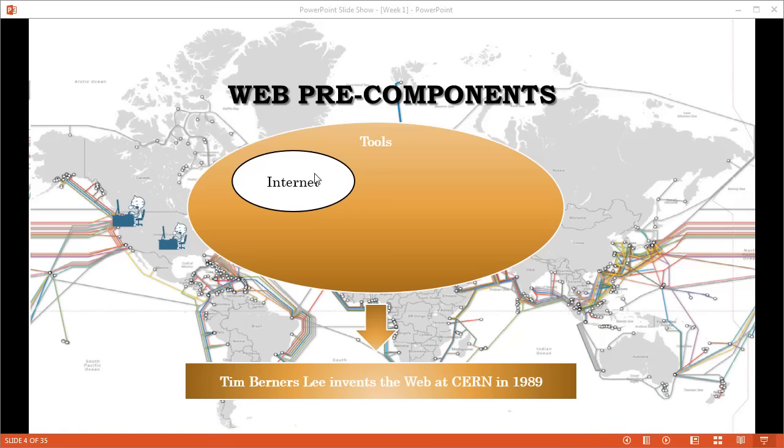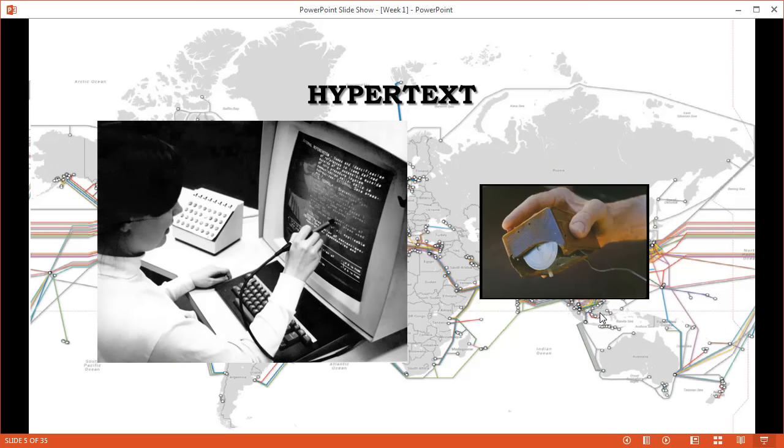And that was precondition number 1 that Tim Berners-Lee needed in order to invent the World Wide Web. And now comes precondition number 2, pre-invention. So the idea and the products of hypertext. The first products came out in the 60s.